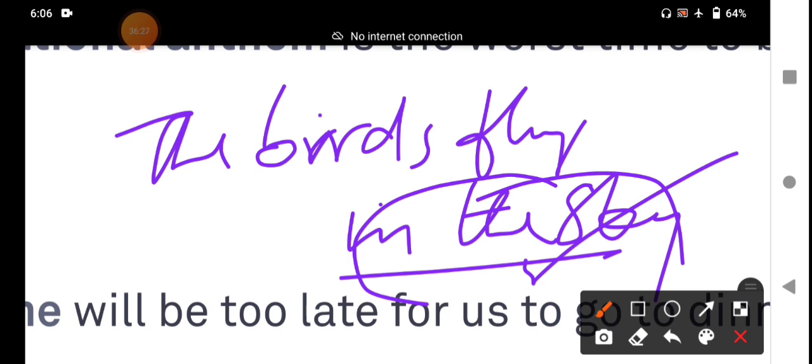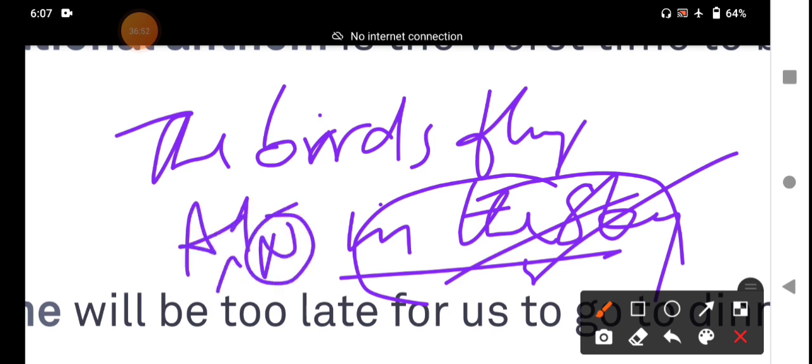Where do they fly? In the sky. This is an adverb. This prepositional phrase functions as an adverb, my dear students. This is the most important: the prepositional phrase functions as an adjective, as an adverb, and also rarely a noun, my dear students.